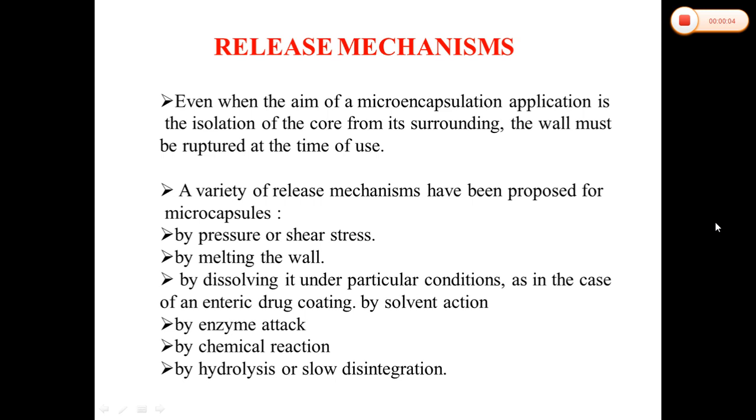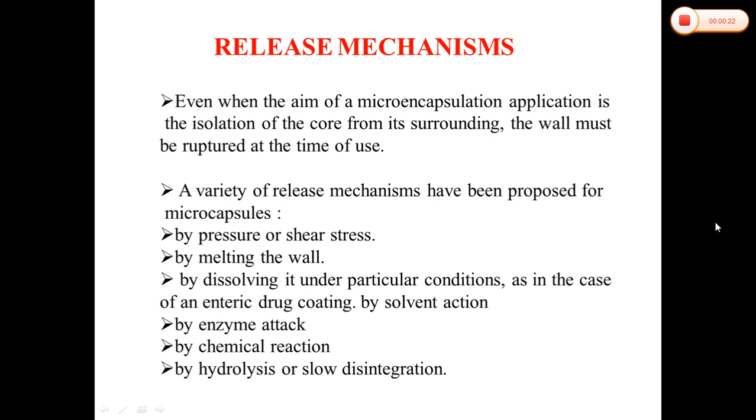In last lectures, we have discussed the introductory part of microencapsulation. We have seen different applications of the microencapsulation technology.